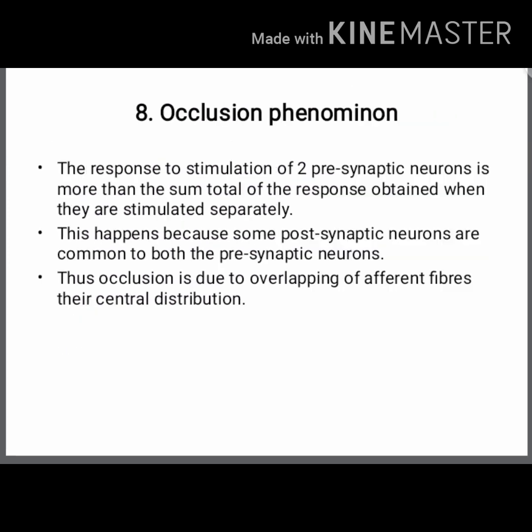The last and final property is the occlusion phenomenon. The response to the stimulation of two presynaptic neurons is less than the sum total of the responses obtained when they are stimulated separately. This happens because some postsynaptic neurons are common to both presynaptic neurons. Thus, occlusion is due to the overlapping of the afferent fibers in their central distribution.